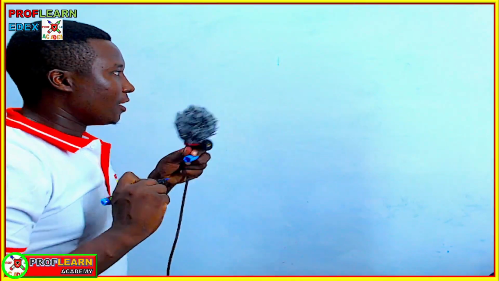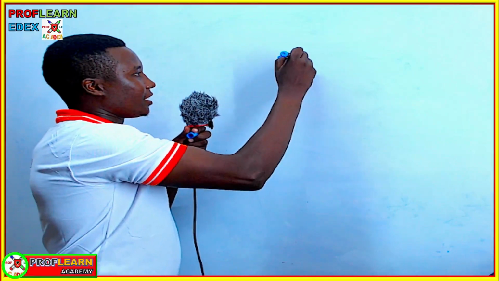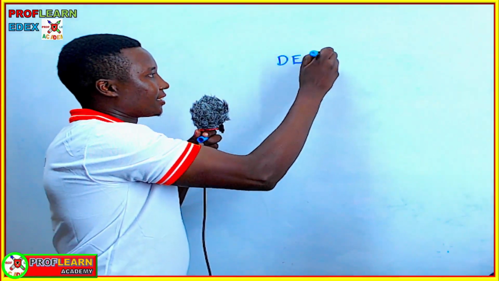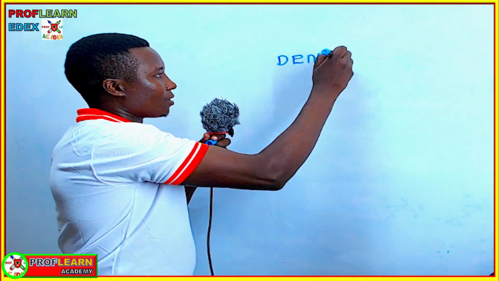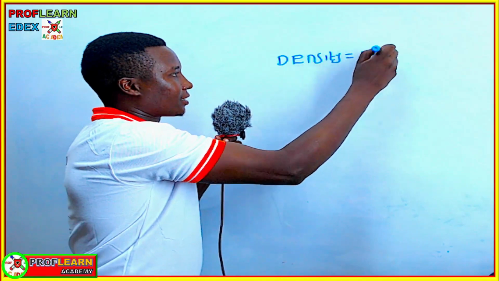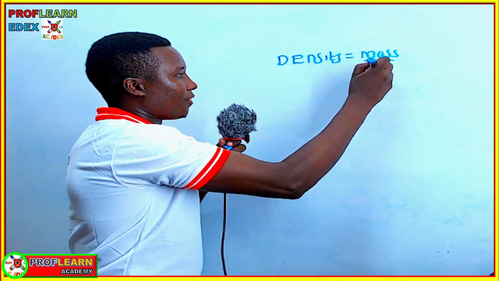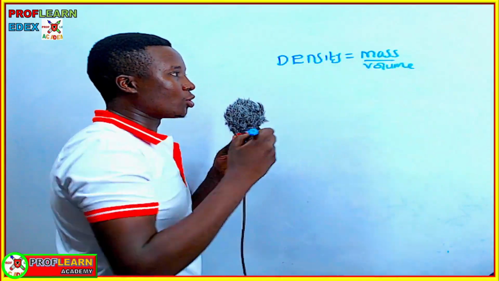Number two, you need to remember the formula for working out pressure in solids, and also pressure in liquids or fluids. So first, density is equal to mass over volume. So that is what you need to remember.